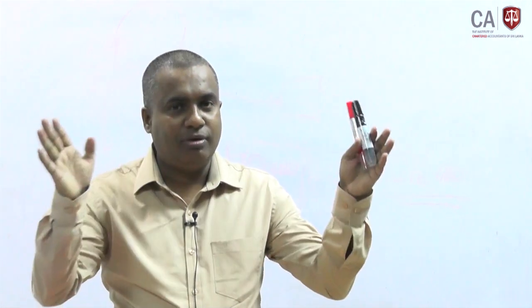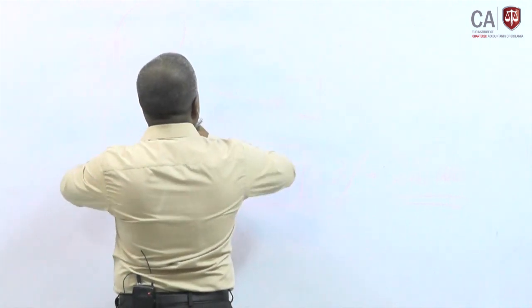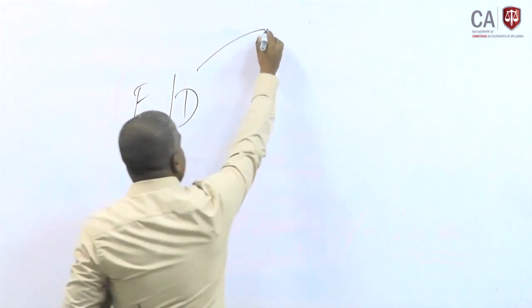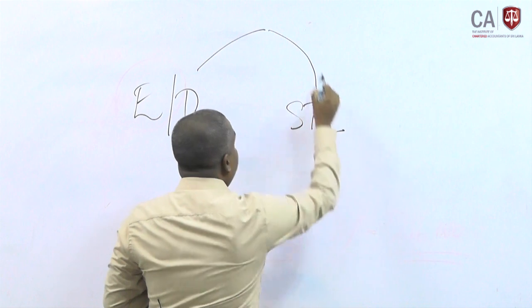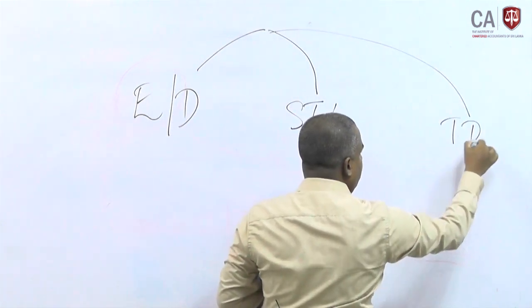With that new add-in chapter, we mainly discuss three other taxes. One is excise duty, second is the share transaction levy, and third is the tourist development levy.